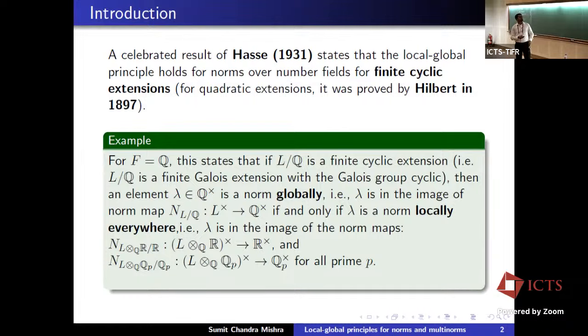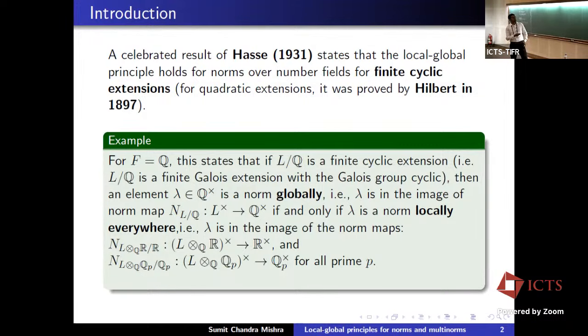Q_p. So these are precisely the fields you get when you take the completion over Q, you take all the absolute values and take the completions. So that's how these fields arise. And these fields are examples of local fields, and Q is a global field. We call it local global principle.